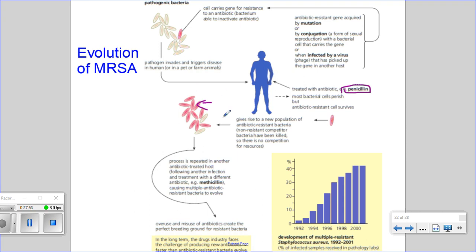So then they'll treat with another antibiotic, which will wipe out the susceptible population, but you might have a few individuals that are resistant to both forms of antibiotics and now become the predominant individuals within this population. This gives rise to Staphylococcus bacteria that are resistant to multiple forms of antibiotics. And this chart just shows that over the years, you can track the percentage of development of multiple resistant Staphylococcus aureus strains.